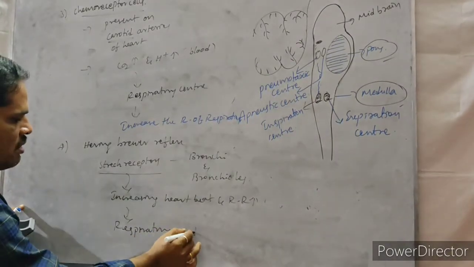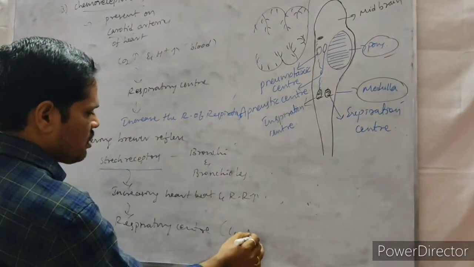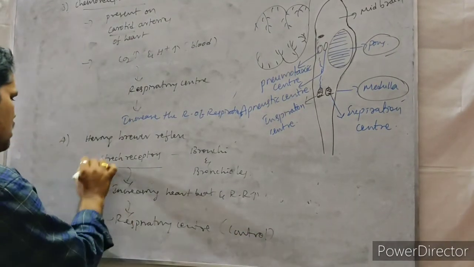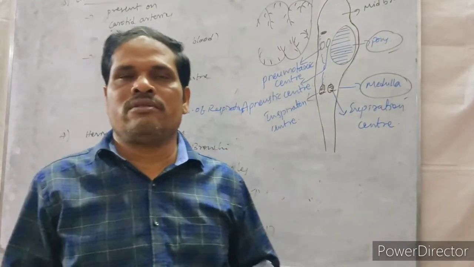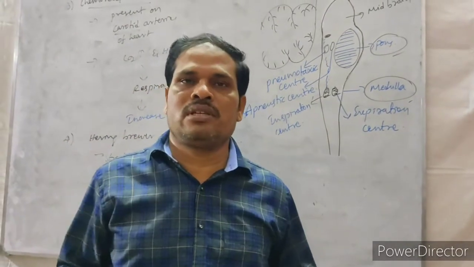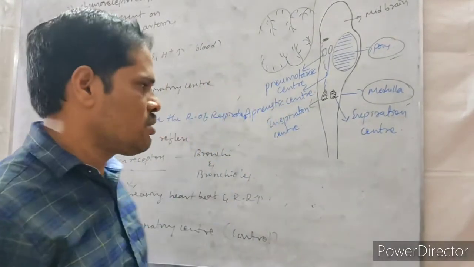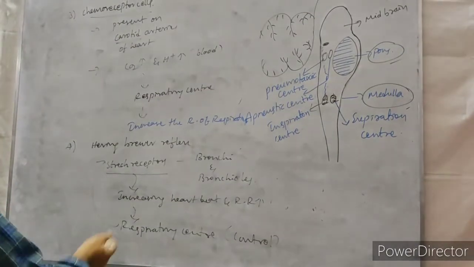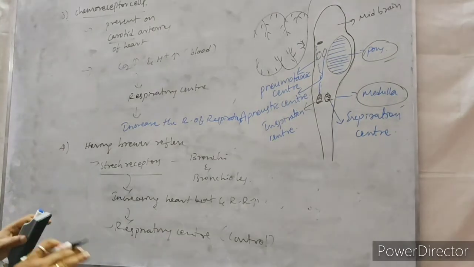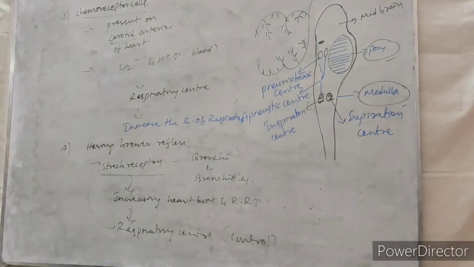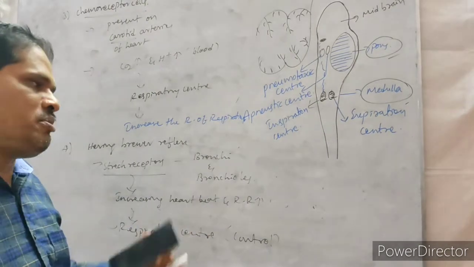The respiratory center can control the, what is that? The stretch receptors, so that they cannot hyperactivate. That means it will inhibit the hyperactivation of the stretch receptors. So what happened? Automatically the heartbeat and rate of respiration are neutralized and come down to the normal position. So this is about the regulation of respiration.